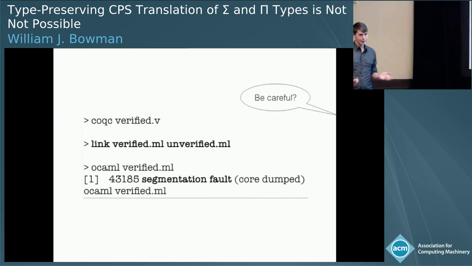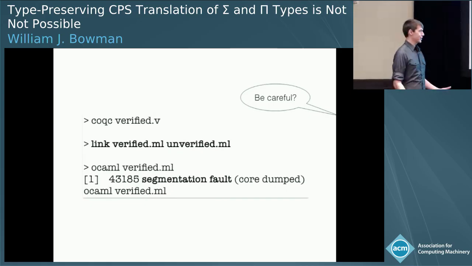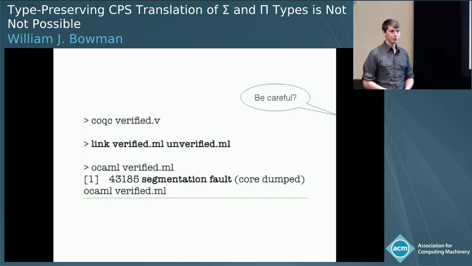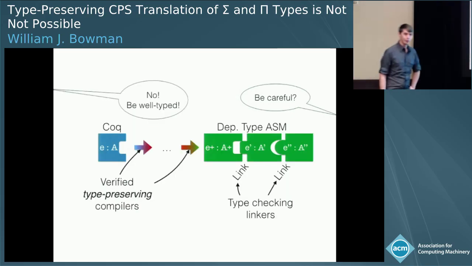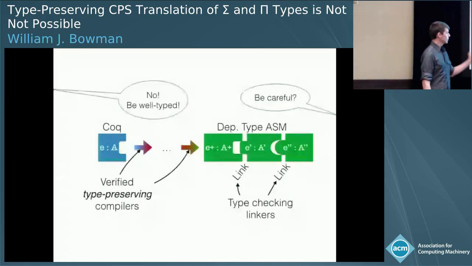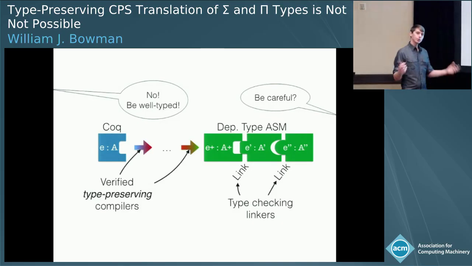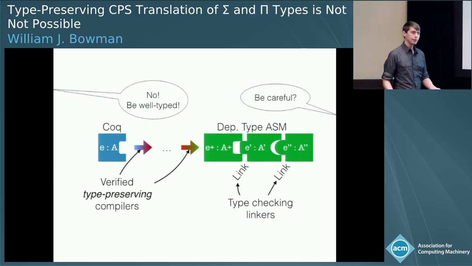And the state of the art in avoiding this is to tell the programmer to be careful. So we've gone through all of this verification effort, encoded our program invariants and our rich dependent types, just to tell ourselves, oh, I can keep all those in my head when I'm linking. No, I say, do not be careful, be well typed. Our goal should not only be verified, but type-preserving compilers all the way down to some sort of dependently typed assembly language. So we want to preserve all of our typing structure, and then we have verified compilers, and when we link, we can have type checkers automatically enforce our invariants. So that's the grand vision.